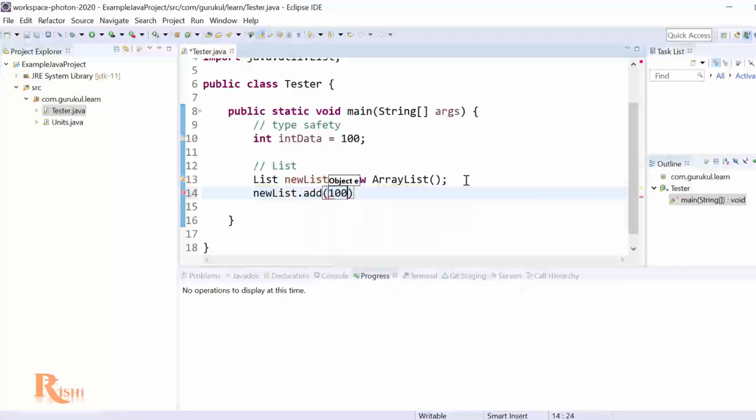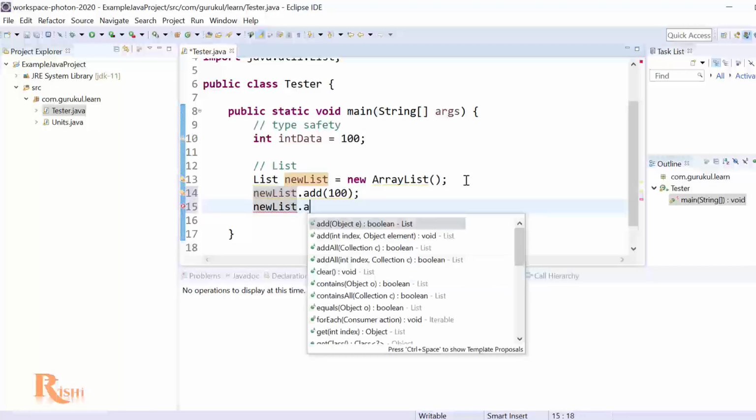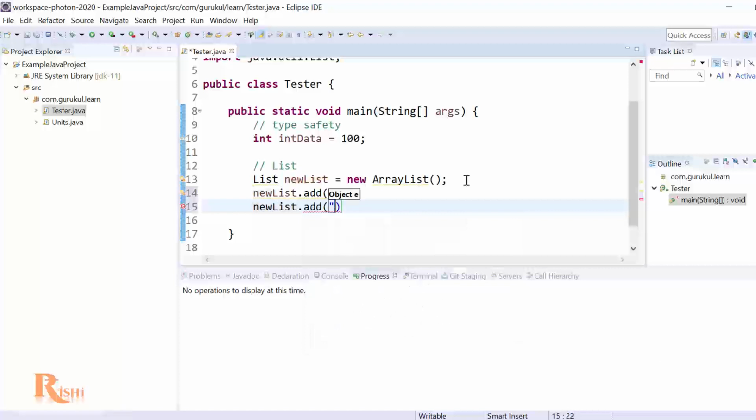Now this new list accepts, so you can add an object which is probably 100, no issues with that. You have new list, then you can add hello world in that, and you can see that we are not getting any error. That means we are basically assigning an integer value and the next value as a string value into the list, and nobody's complaining. But are you okay with this?